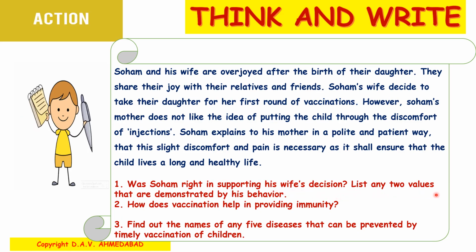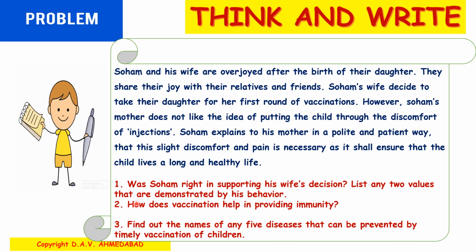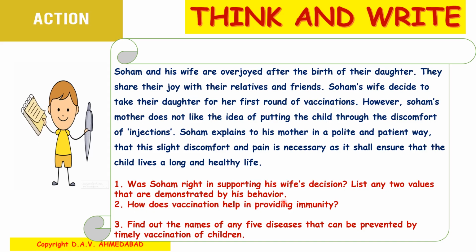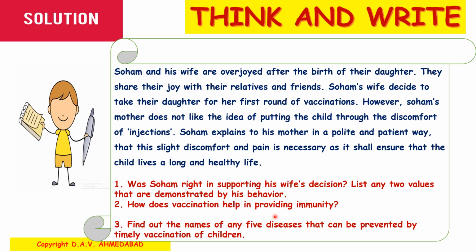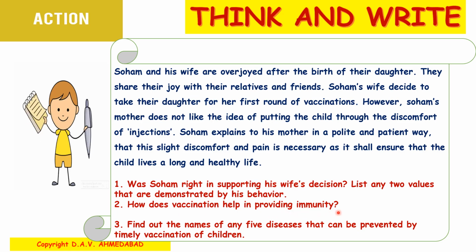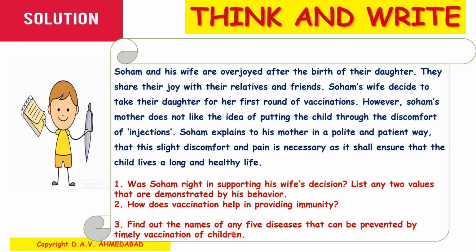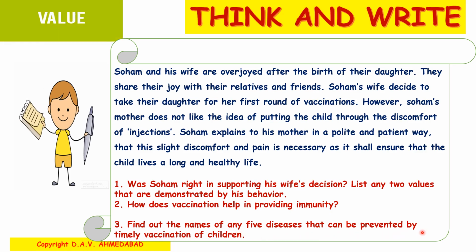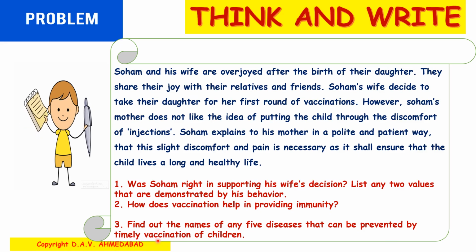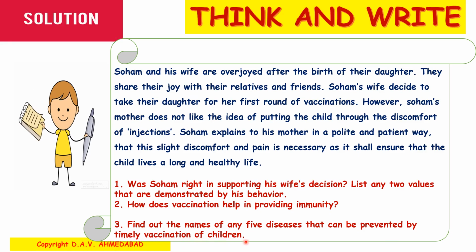List any 2 values that are demonstrated by his behavior. Question number 2. How does vaccination help in providing immunity? Question number 3. Find out the names of any 5 diseases that can be prevented by timely vaccination of children.